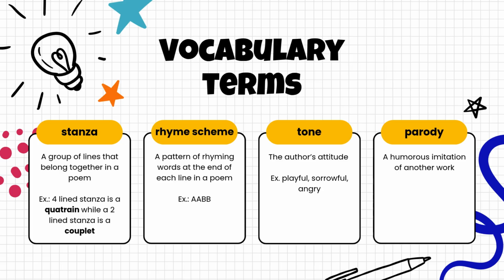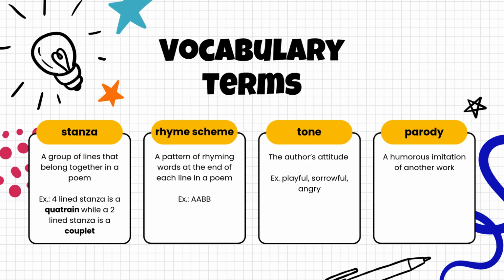We also have tone, which is the author's attitude towards a certain subject or topic, and you're going to use specific words from the work to identify and support your reasoning behind the word that you chose for the tone of the work. And that could go for a book or other things outside of poetry as well. So it'll be important for all of literature.